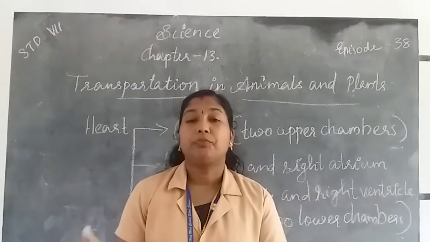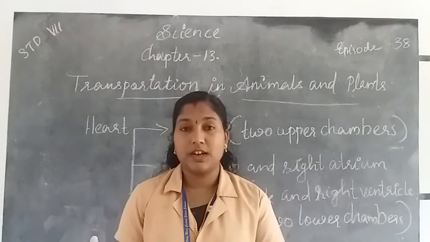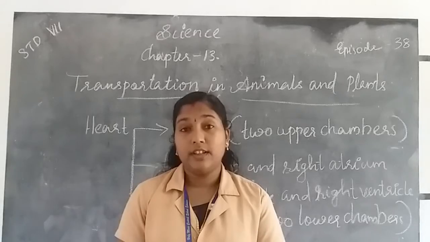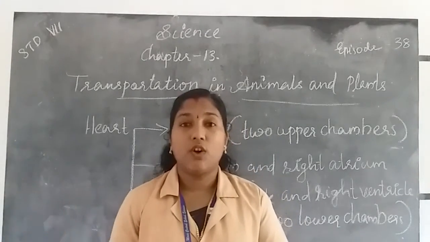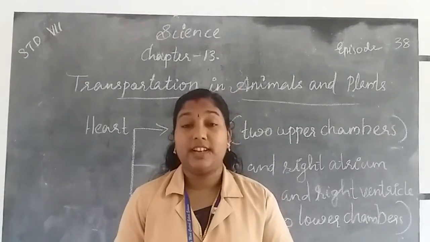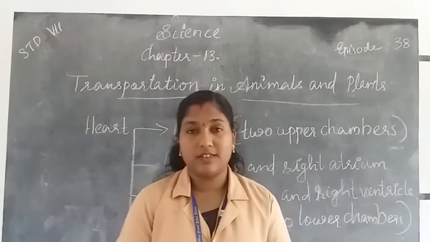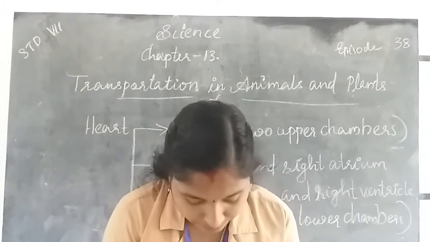Yes, we know that the partition between the chambers helps to avoid the mixing up of blood rich in oxygen with the blood rich in carbon dioxide.